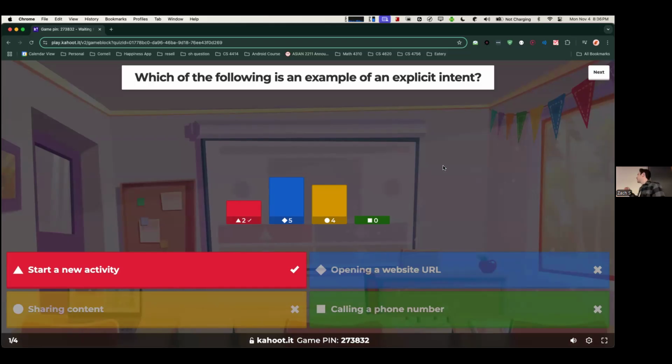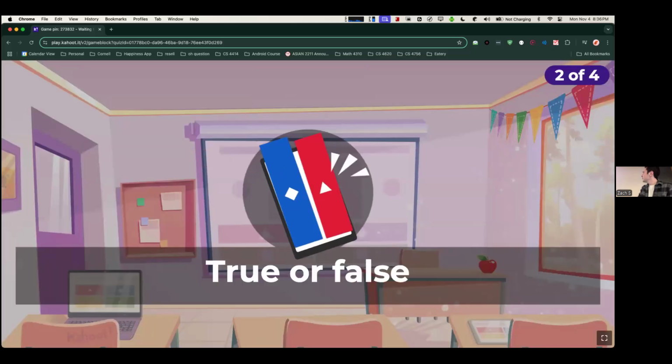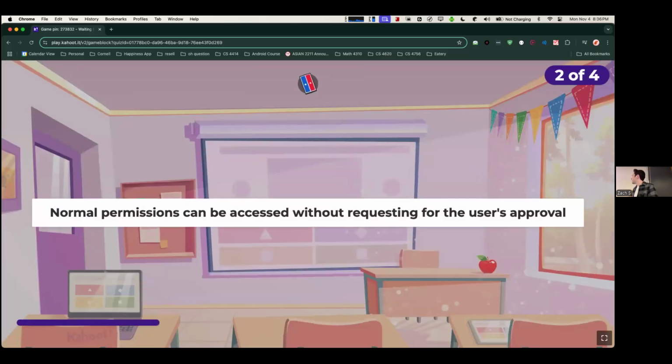We're not specifying exactly what we want to do, but for starting a new activity, we have to specify this is the exact activity that we want to open. So that's an example of an explicit intent. Okay, true or false?